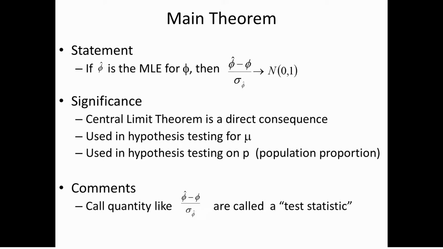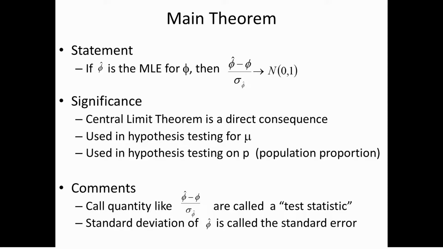Okay, a few comments. First, this quantity is generally called a test statistic. Okay, this standardized version of the estimator. And the second is that the standard deviation of phi hat, this is what the sigma phi hat is, is generally called the standard error. And so we're going to use this term a lot. Okay, notice that what we're saying is that phi hat has a normal distribution. So this is like the standard deviation of that sampling distribution.